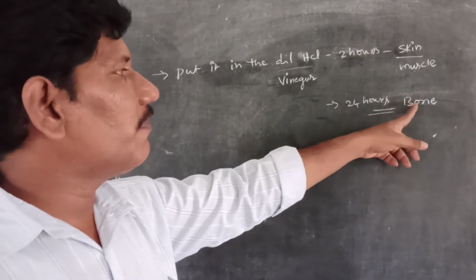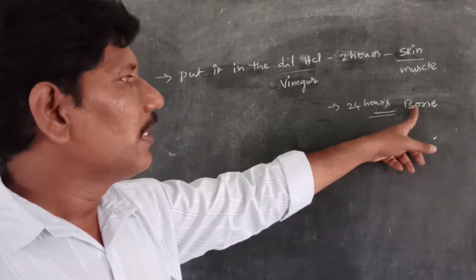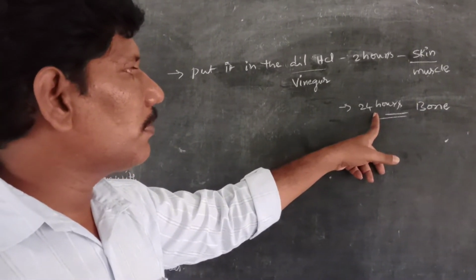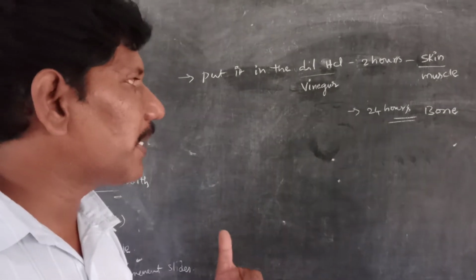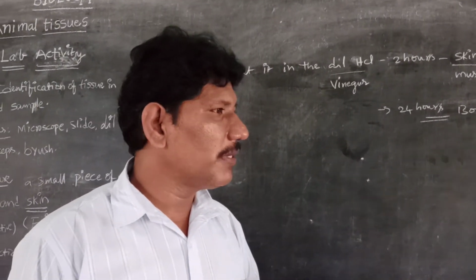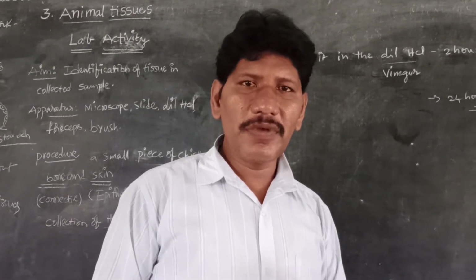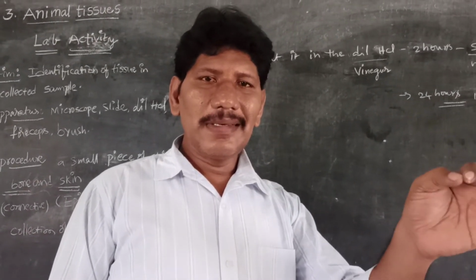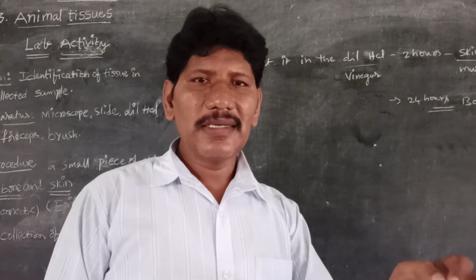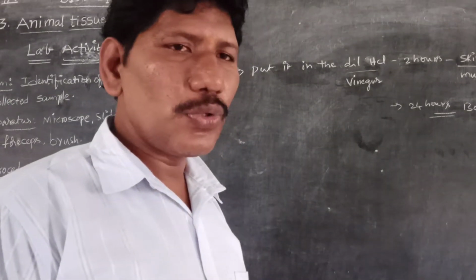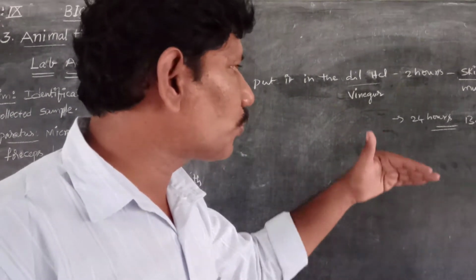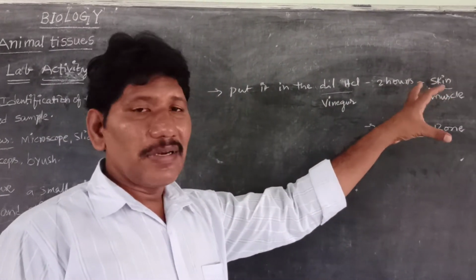In the case of bone identification, allow 24 hours. It is better to perform it one day after. For today's observation of the bone, one day before itself we placed the chicken bone in the diluted HCl, so overnight it becomes soft and delicate.